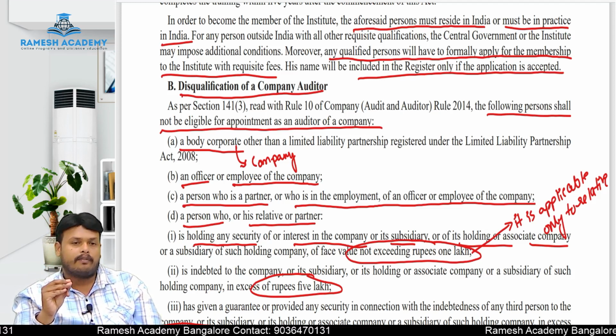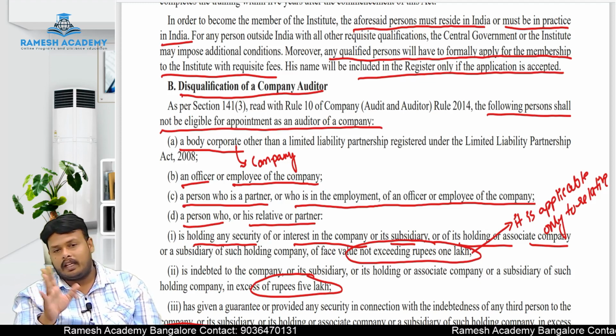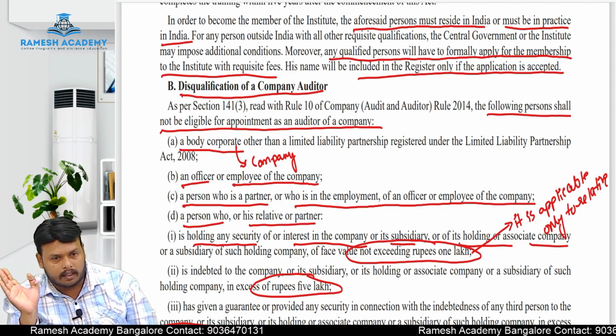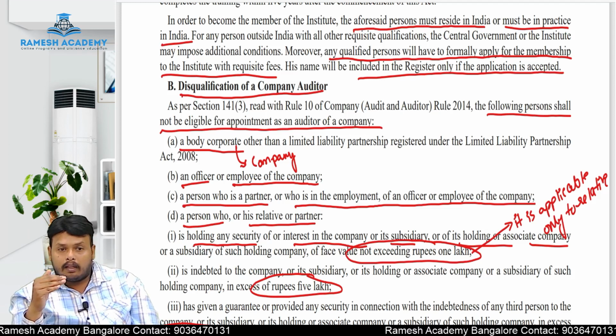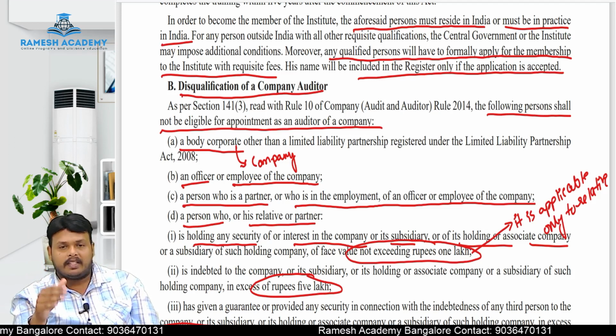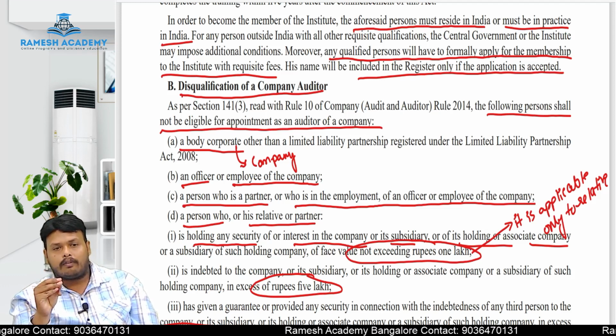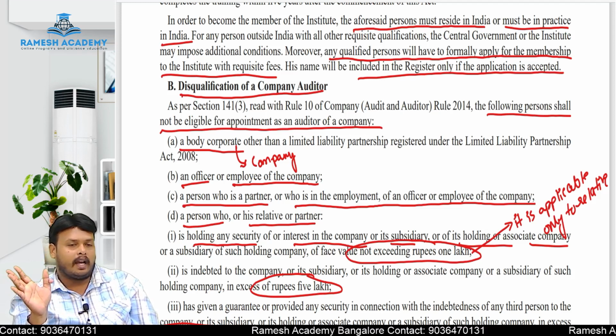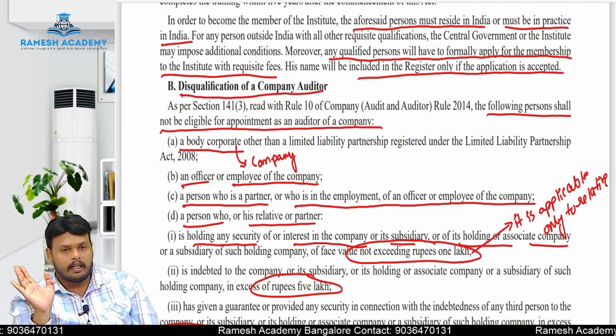if he is investing a single rupee of shares in the client company, then he is disqualified to act as an auditor. Suppose the auditor's partner has invested any amount of shares in the client company, in that case also he will be disqualified to act as an auditor.